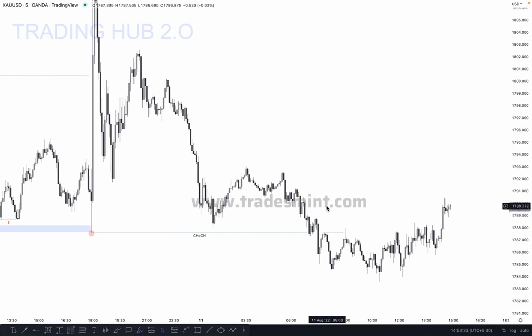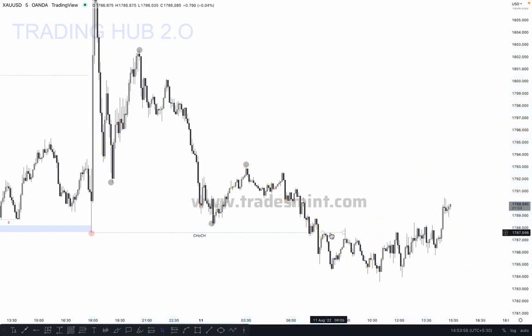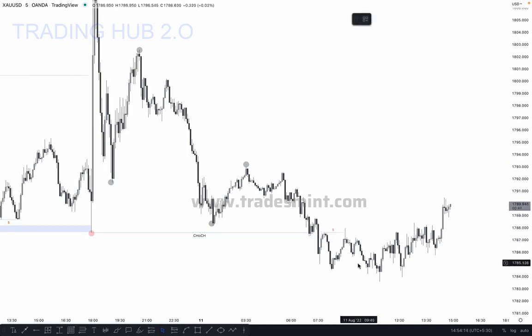Okay, if you look on the above side, you can see this is our internal structure, right here. Okay, like this. And then what happened here, price must take out this high. This major inducement will give you a major move. This minor inducement, we don't expect a larger move, but it will definitely give you a smaller move to the downside or upside as per the trend direction. In this case, the market is bearish, so the market took out the inducement. After taking out the inducement, most of the time the market will definitely give you a move.